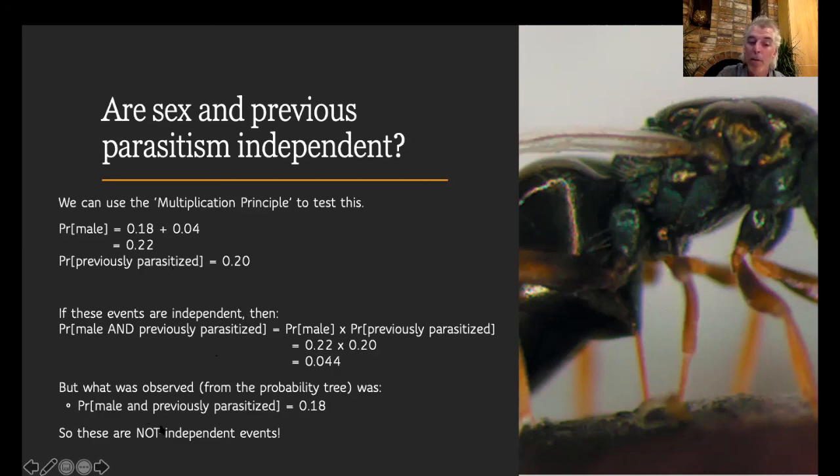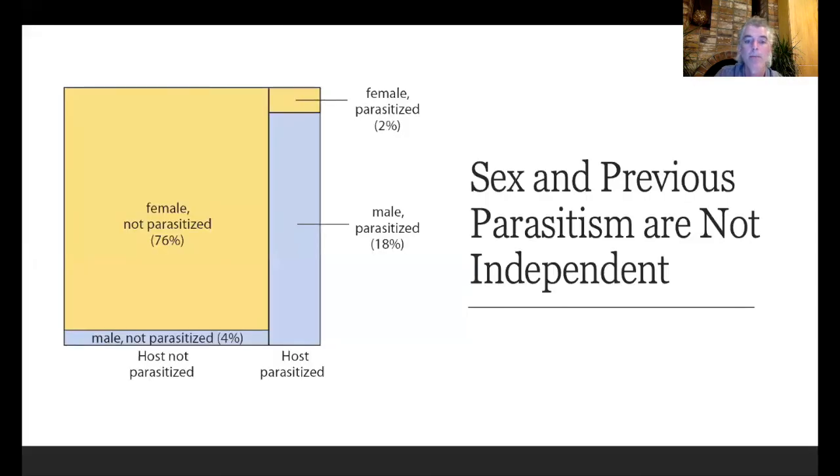And what we find when we look at the probability tree is that the probability of the egg being male and the maggot being previously parasitized is actually much higher. It's 0.18. And so we can conclude, in fact, that these events are not independent, that the probability of laying an egg that's male is influenced by whether or not the maggot had been previously parasitized.